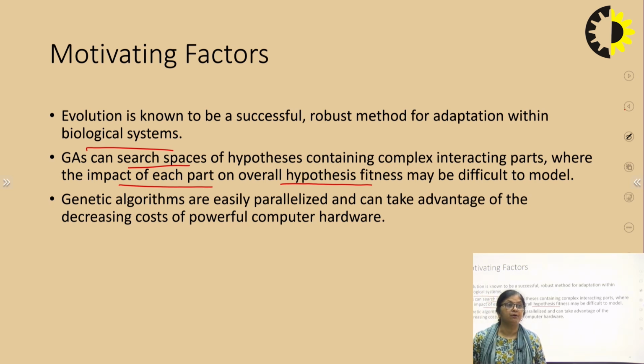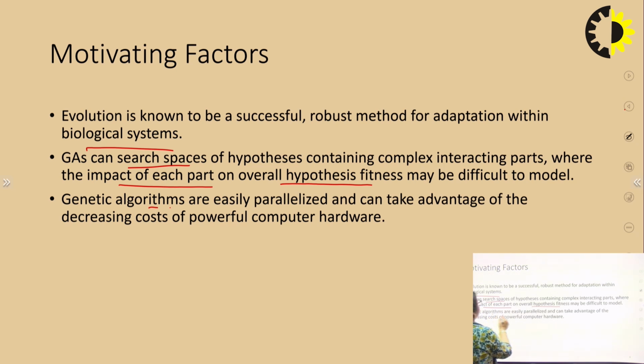So what is the motivating factor? Based on the biological system, it is able to search the complex interacting parts, which is very tough to model directly. And the last point is, these are very easily parallelized.